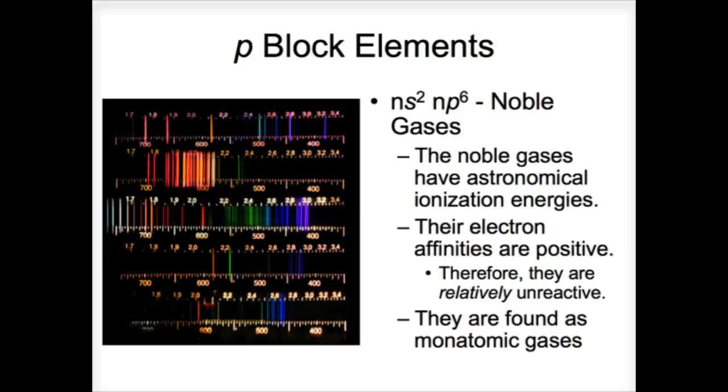Now the last column is our noble gases. The noble gases, again, s2 and p6, they have what's known as a full valence. Remember that the valence was the outermost, so we're looking at the greatest, the largest number. The n just refers to that orbital level, 1, 2, 3, 4, 5. And so with the noble gases, one of the reasons they were the last elements to be discovered is because they don't react with anything. They are what's known as inert.